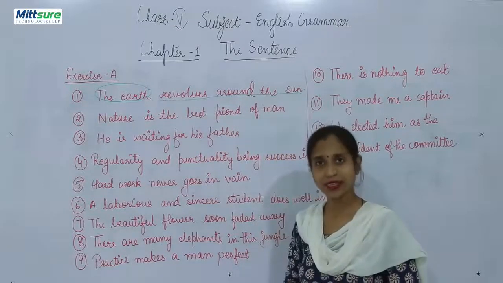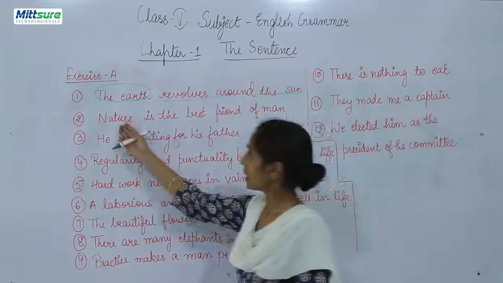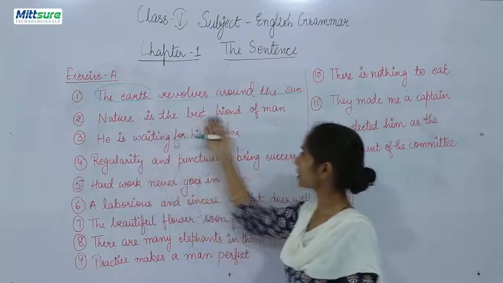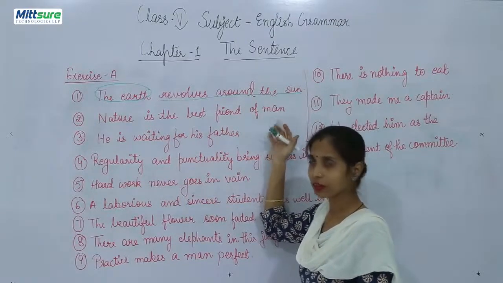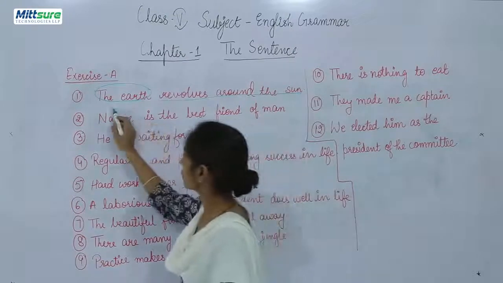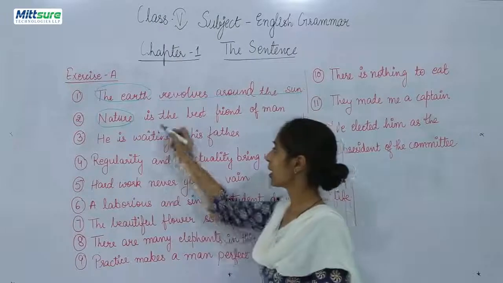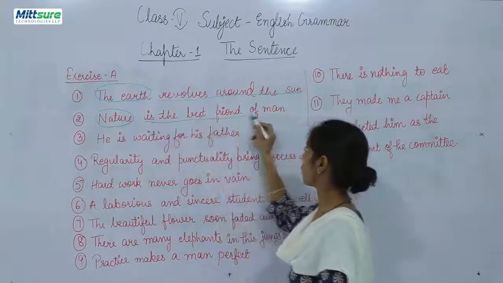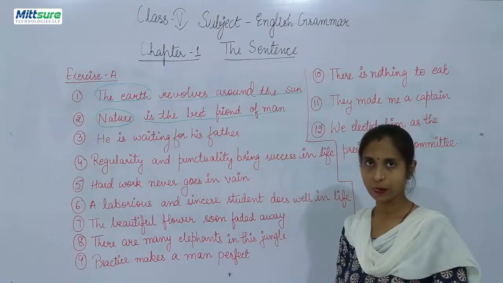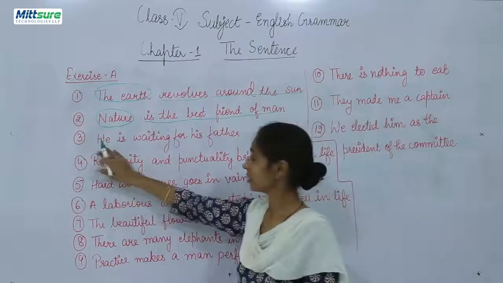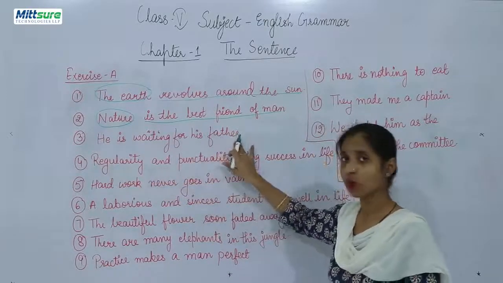So the earth will be the subject, and the rest of the sentence, revolves round the sun, will be the predicate. Second statement, nature is the best friend of man. Who is the best friend? Nature. So nature will be the subject. Is the best friend of man will be the predicate. Third, he is waiting for his father. Who is waiting?